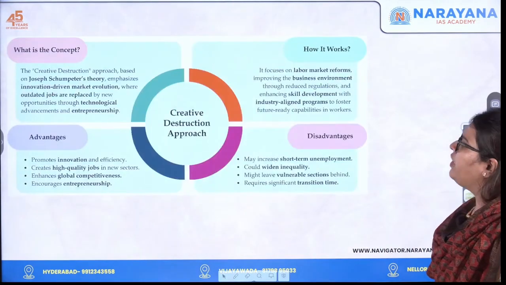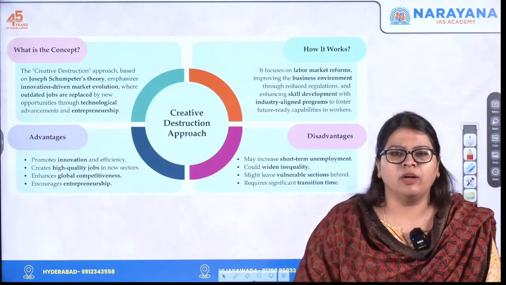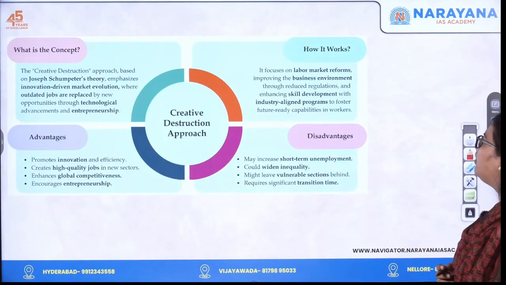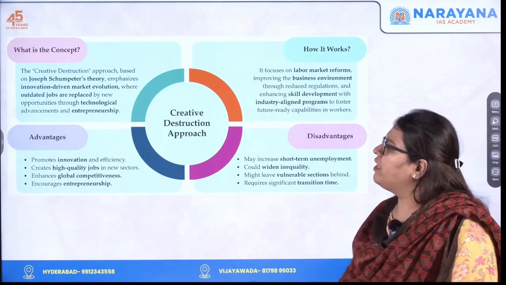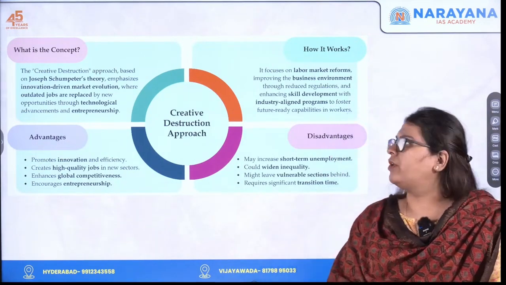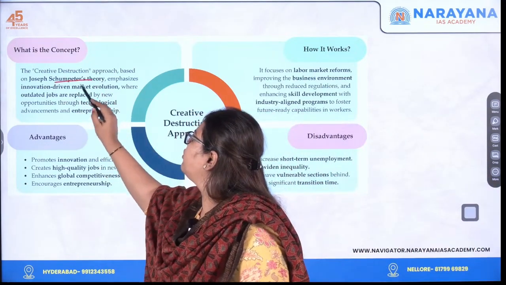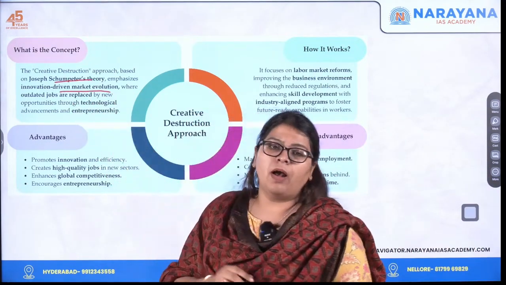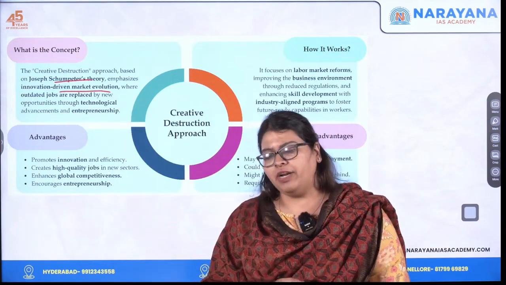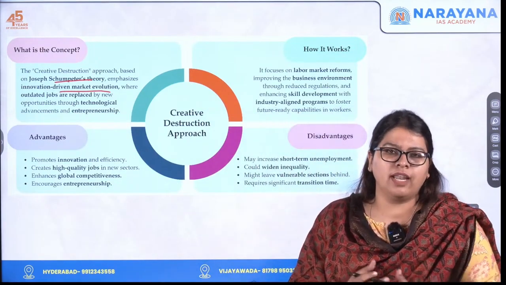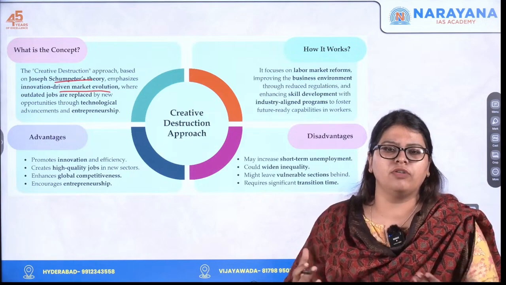Now moving forward, I told you about the creative destruction approach. There is nothing much to understand. It was a theory given by Mr. Joseph Schumpeter. This was Joseph Schumpeter's theory, which talks about innovation-driven market evolution. You alter the jobs with innovation as well as technological advancement for the betterment of entrepreneurship.